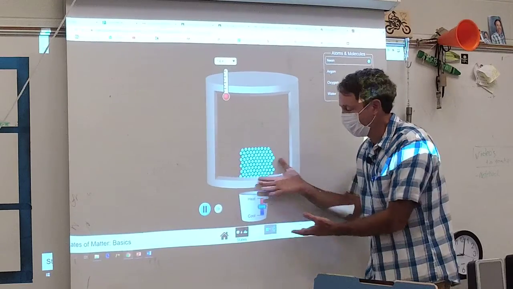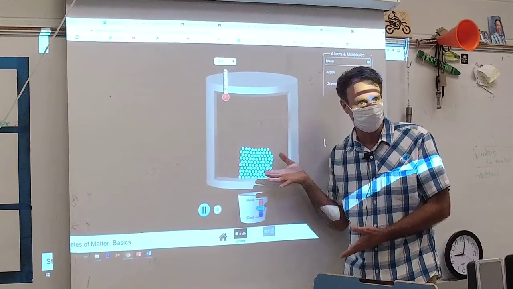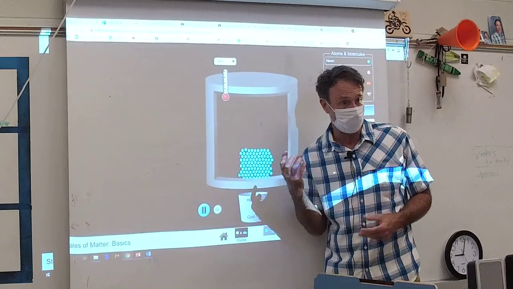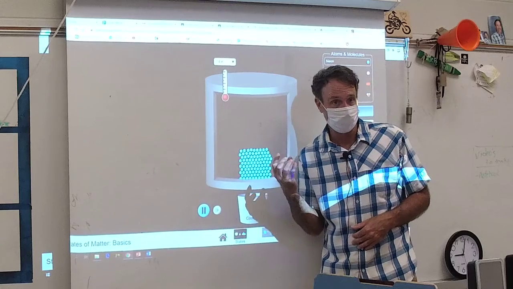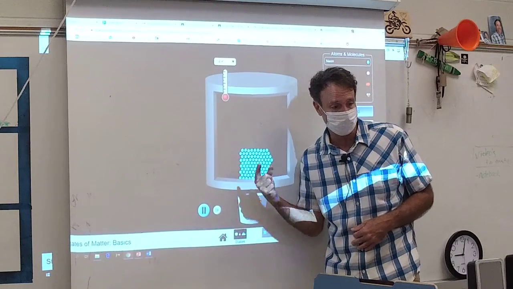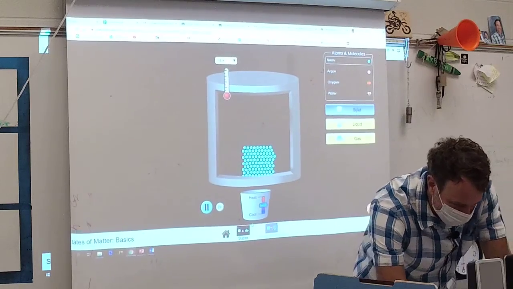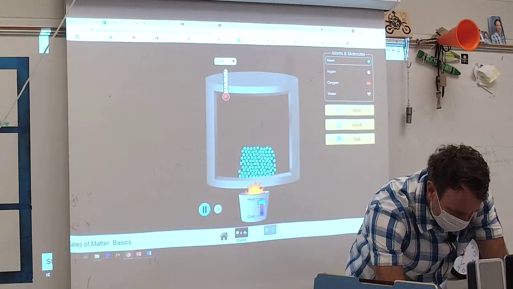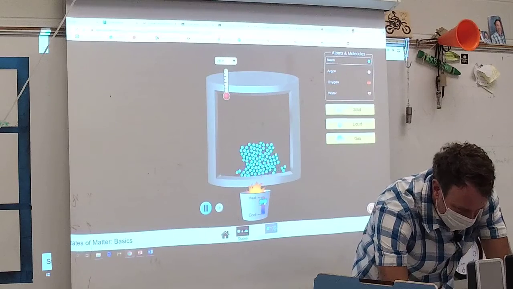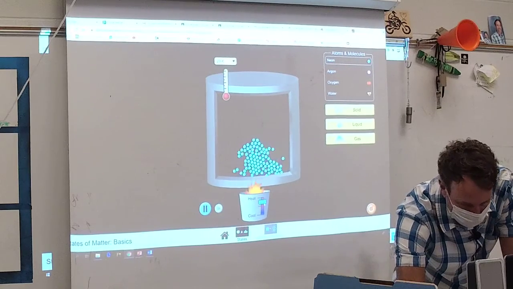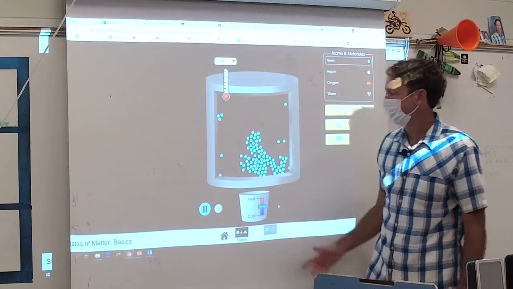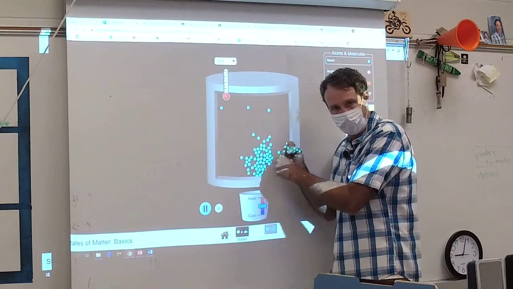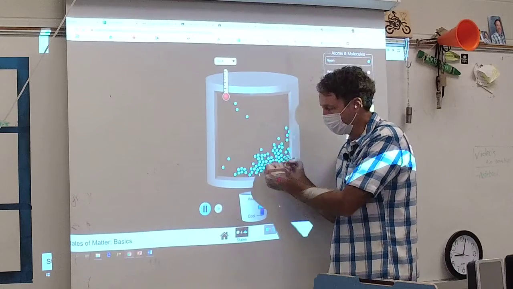So what we do, warming it up is giving it energy, right? So we give it energy. Isn't that what we did yesterday to the ice we had in the beaker? We warmed it up, we gave it energy. Okay, so if we give it energy, warming it up there, can you see that working? Putting a little flame. Now if we give it energy, these molecules have enough energy to break apart from each other and start switching places.